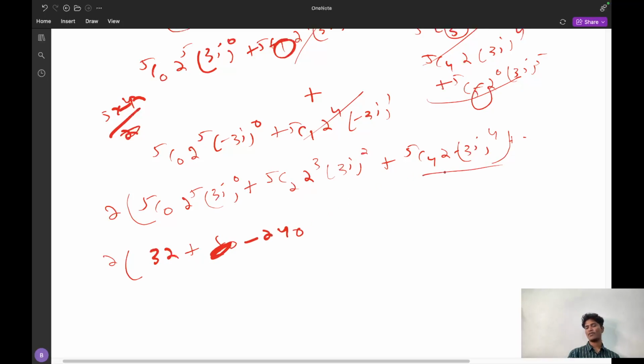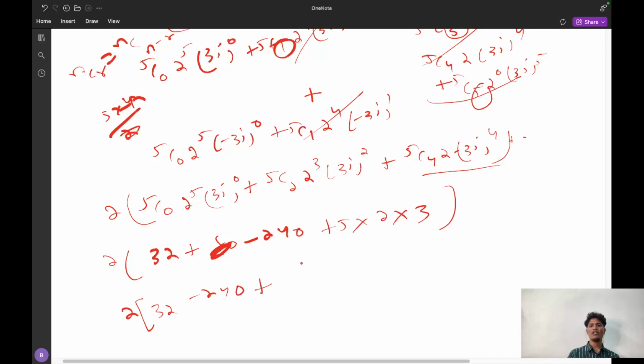And this one, 5C4. 5C4 value is the same as 5C1 because nCr is the same as nC(n−r). So it will be 5C1 and the answer is 5. 5 into 2 into (3i)^4. i^4 value is 1 because i squared whole squared is 1. 1 into 3 is 3. So now I have to compute the entire thing. That is 2 into 32 minus 240 plus 5 into 2 is 10, 10 into 3 it is 30. So 2 into 32 plus 30, it is 62 minus 240.